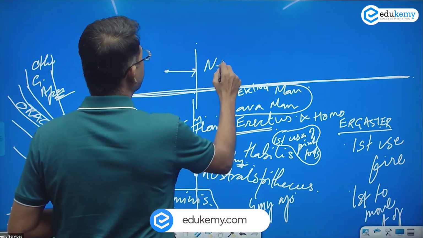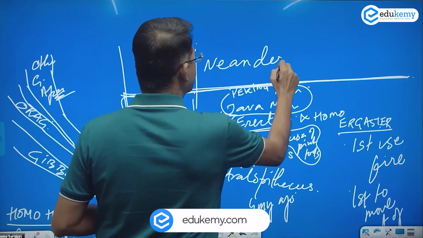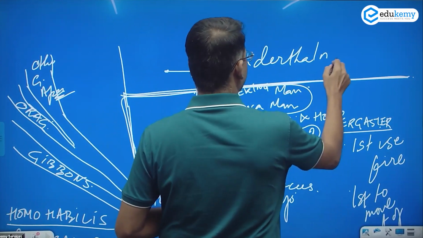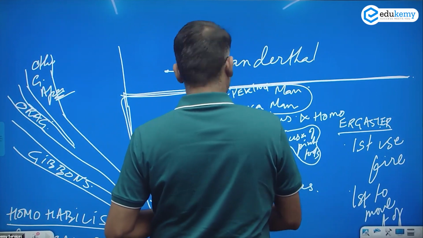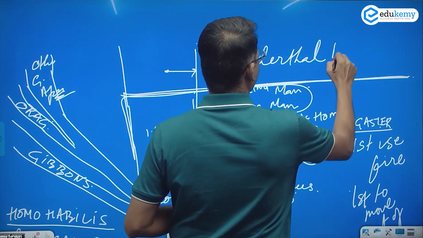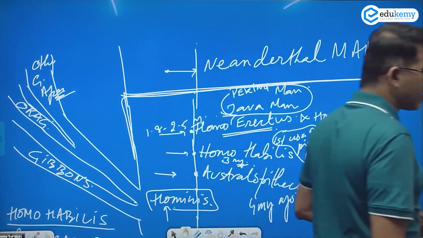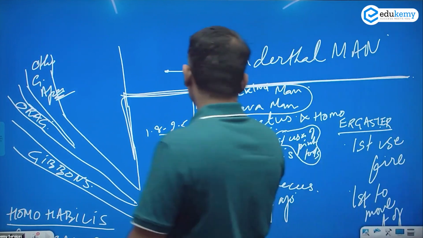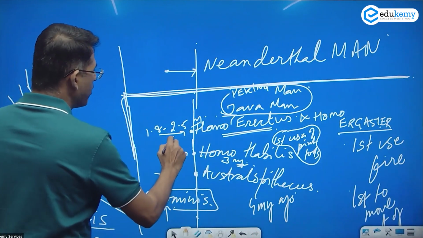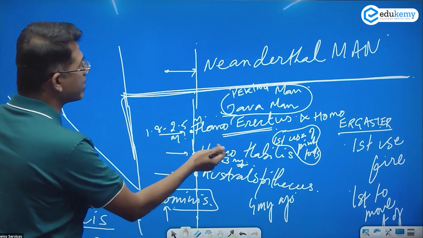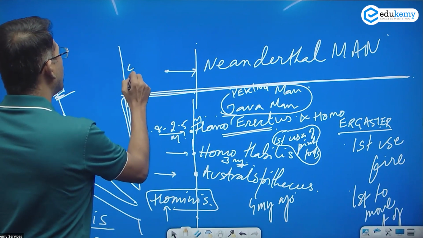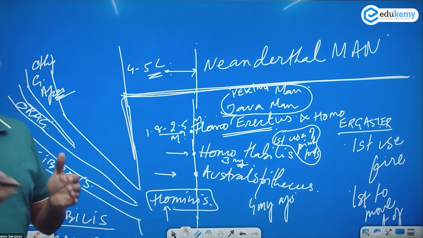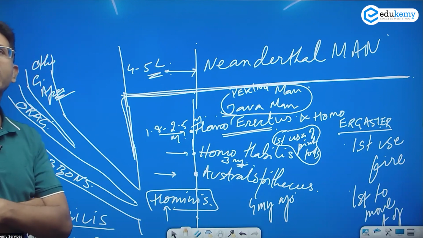After this we have one of the major hominins called the Neanderthal man, Neanderthalensis. We're talking about approximately 4 to 5 lakh years ago. It's in a million years, 1.8 million years, 3 million years, but this is approximately 4 to 5 lakh years, 400,000 to 500,000 years.